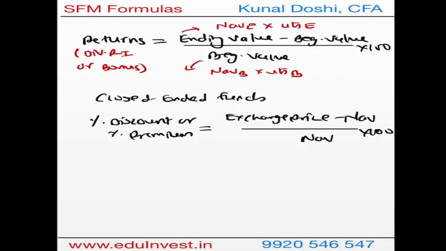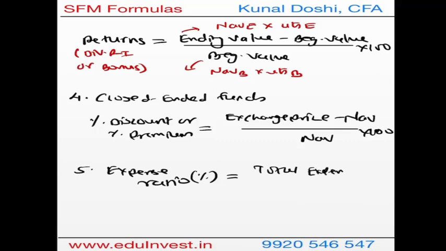So after returns, we have the closed-ended formula, premium and discount, and then you have the expense ratio formula, which is again in percentage terms. In the numerator you have the total expenses of the scheme, which are capped by SEBI, divided by the average NAV into 100. Now in reality, the average NAV can be average weekly, average monthly, and so on. As per SEBI's rule, it is average weekly assets. However, you need not worry about this because it must be mentioned in the question. Till date, they haven't asked you the expense ratio formula.